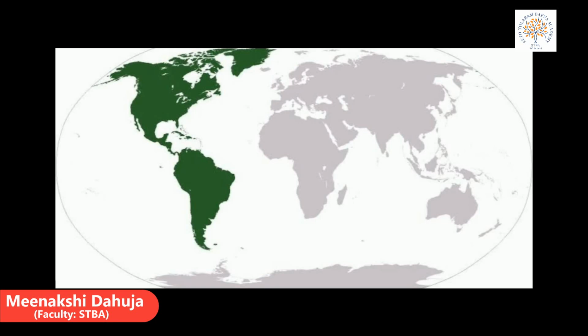So North America and South America are joined by a narrow strip of land that lies between the Caribbean Sea and the Pacific Ocean. Children, the northern part of North America is covered by snow almost throughout the year.